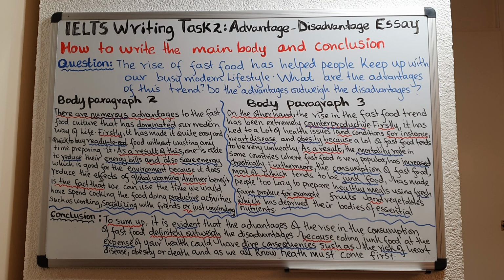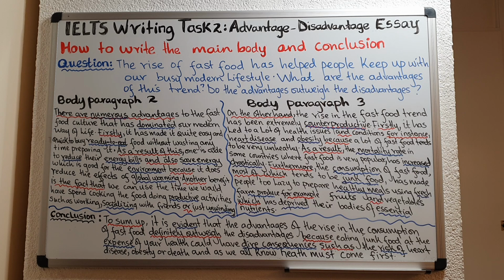Then the second part of the question is, what are the advantages of this trend? So what are the advantages of having so many fast food outlets? And then the third part is, do the advantages outweigh the disadvantages?